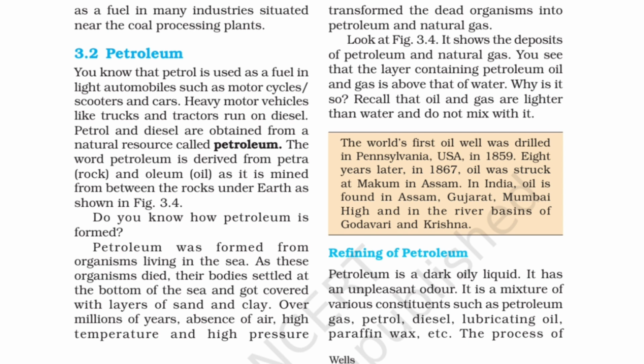Now let's read this yellow box. The world's first oil well was drilled in Pennsylvania, USA in 1859. Eight years later, in 1867, oil was struck at Makum in Assam. In India, oil is found in Assam, Gujarat, Mumbai High and the river basins of Godavari and Krishna. So you can learn this box.